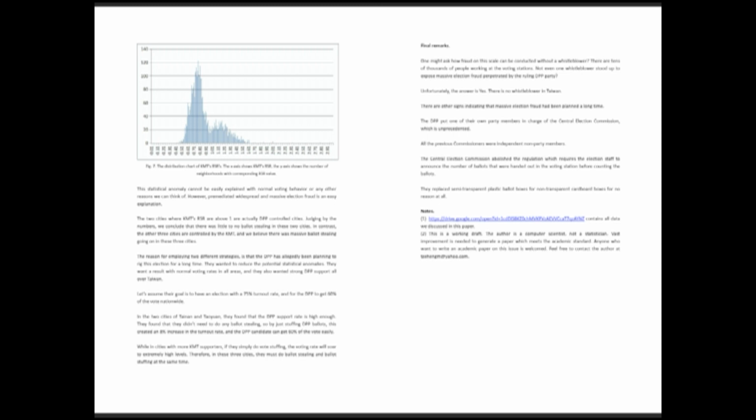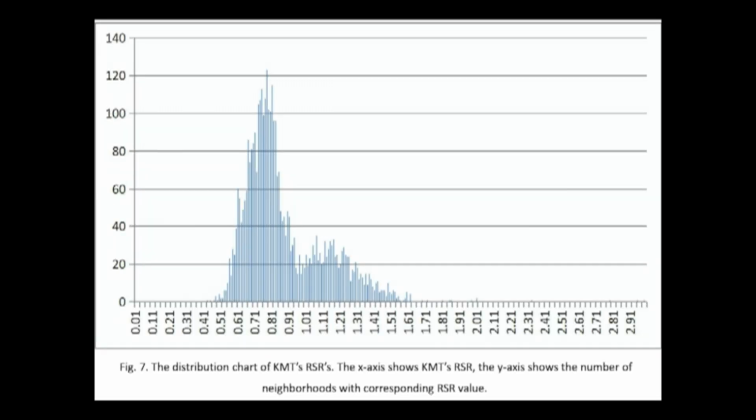Ma's report. You can see that there's one more graph there. So in this last graph, we can see the KMT support is on the x-axis, and on the y-axis, we can see the number of areas which have that relative support rate. So we can see basically that there are 2 peaks. There's one very large peak on the left-hand side, which has an average decrease of about 25%. However, on the right-hand side, we can see an average increase of about 10 to 20%, you could say.